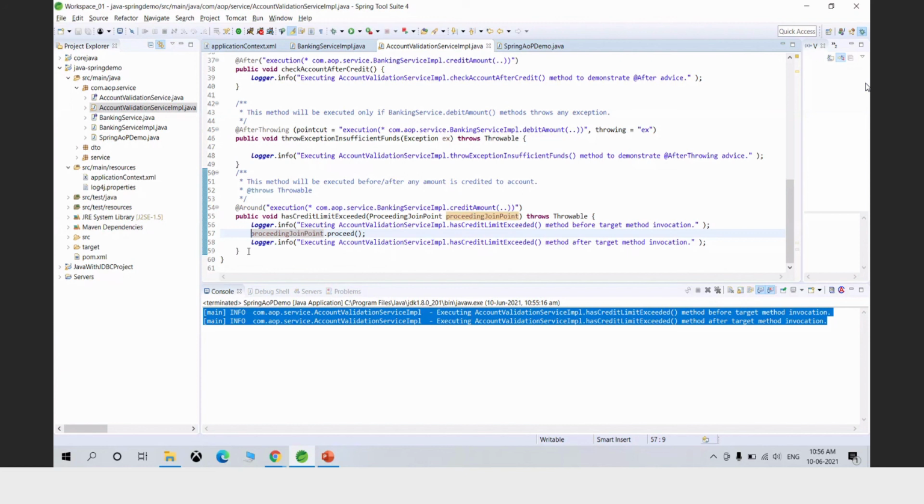So that's why this @Around needs a way to tell the framework: this is the code which is to be executed before the target object, and this is the code which is to be executed post the target object.